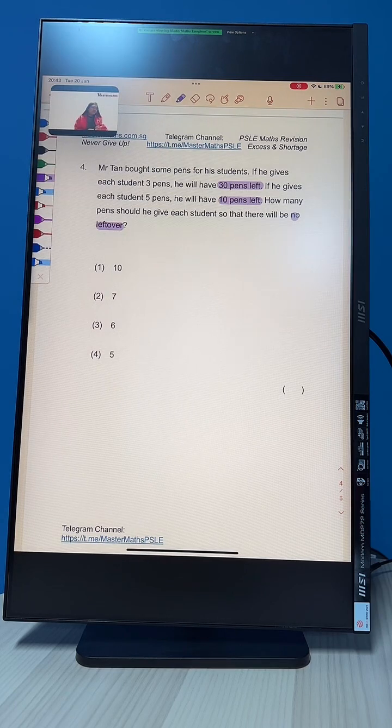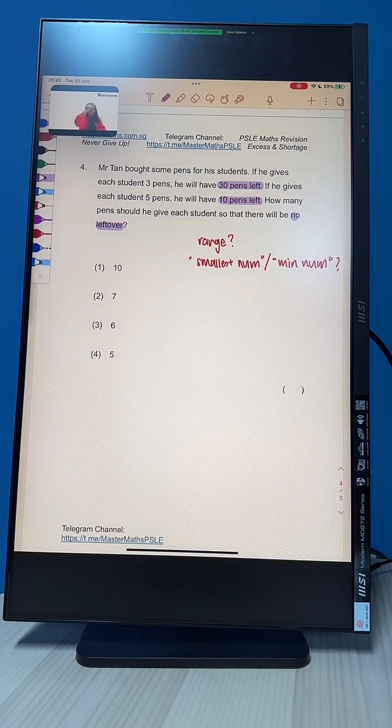Question: do we use listing or model method? Do we see a range? Do we see smallest number? Do we see minimum number? What do you think?